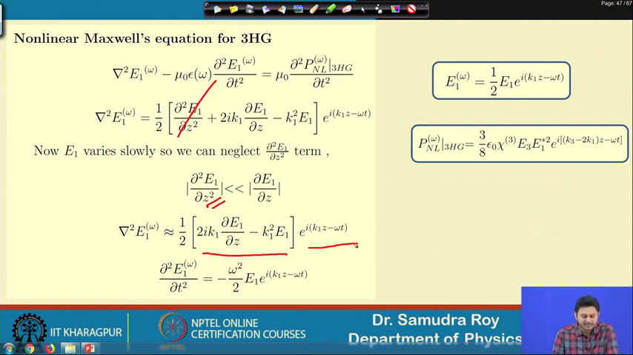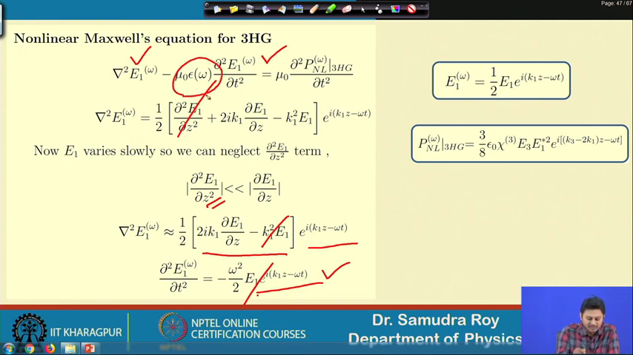Once this is much smaller than this term, it will be approximated. The double derivative with respect to t of E1 is simply minus omega square E1 e to the power i k1 z omega. So, the left hand side we almost calculated, and we know that eventually this term will cancel out with this one, because these two things are the same with this multiplication. When I multiply this quantity here, these two terms will be the same and eventually cancel out.